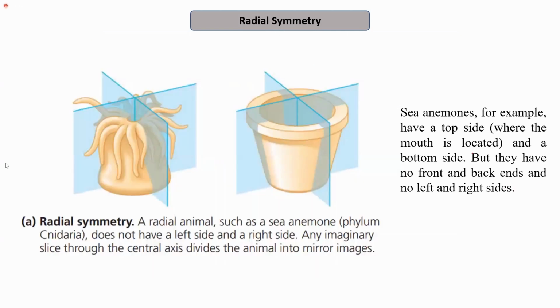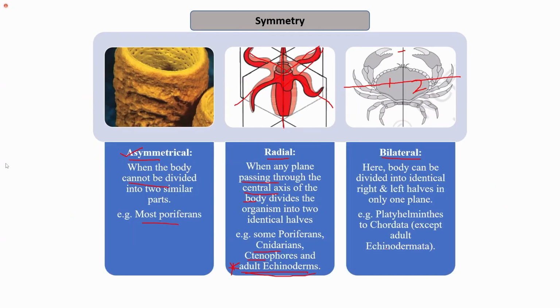So examples include platyhelminthes to chordata, except, as I mentioned, adult echinoderms. Adult echinoderms have radial symmetry. This is a very important exception, and we need to remember it because we are usually asked questions about symmetry. This is a very common question, about adult echinoderms, which have radial symmetry, unlike the other organisms from platyhelminthes to chordata that have bilateral symmetry.